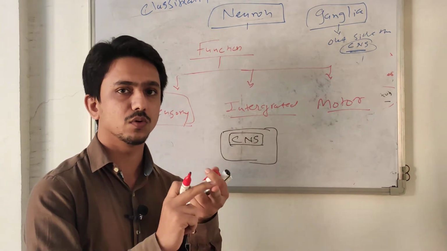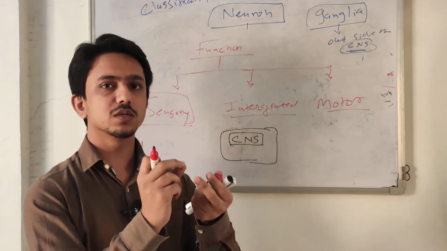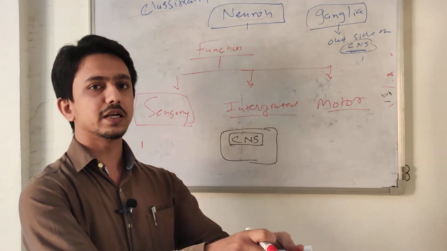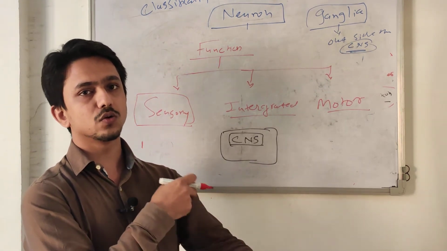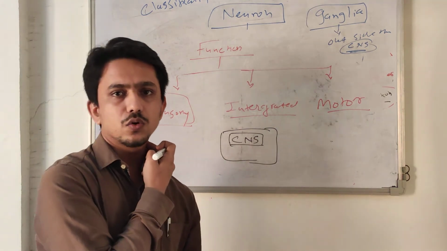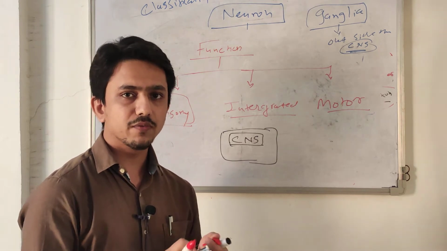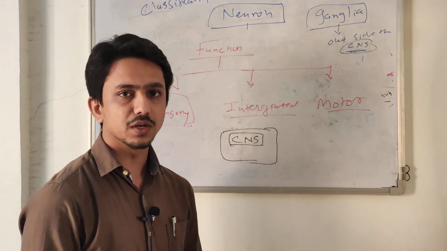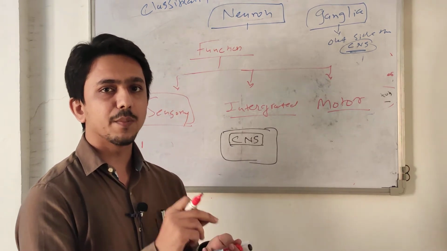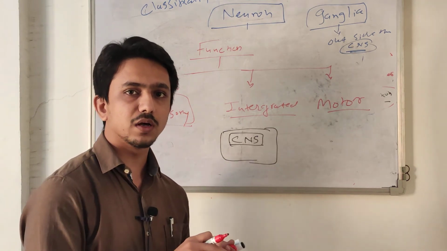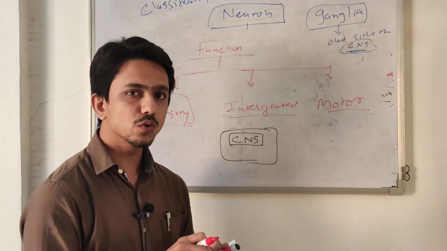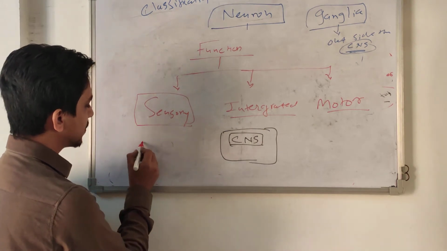Whenever someone touches you, they produce a local action potential and it travels via the nerve fibers to the central nervous system. So you can feel that someone touched you. Whenever you contact some temperature, that time you feel hotness or coldness, due to the presence of receptors on the skin.